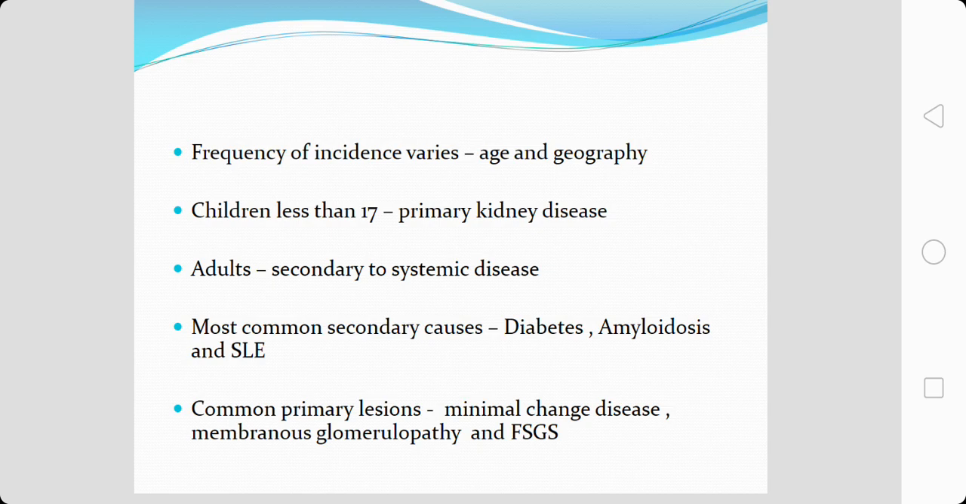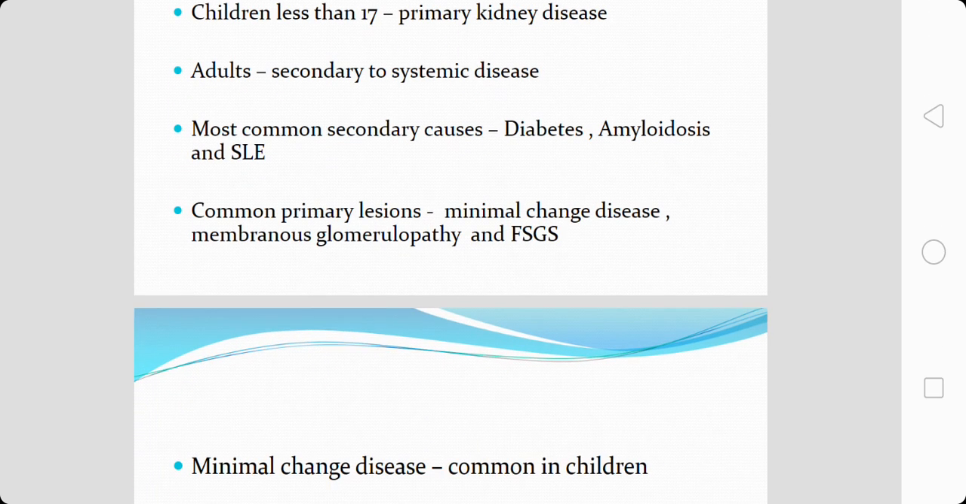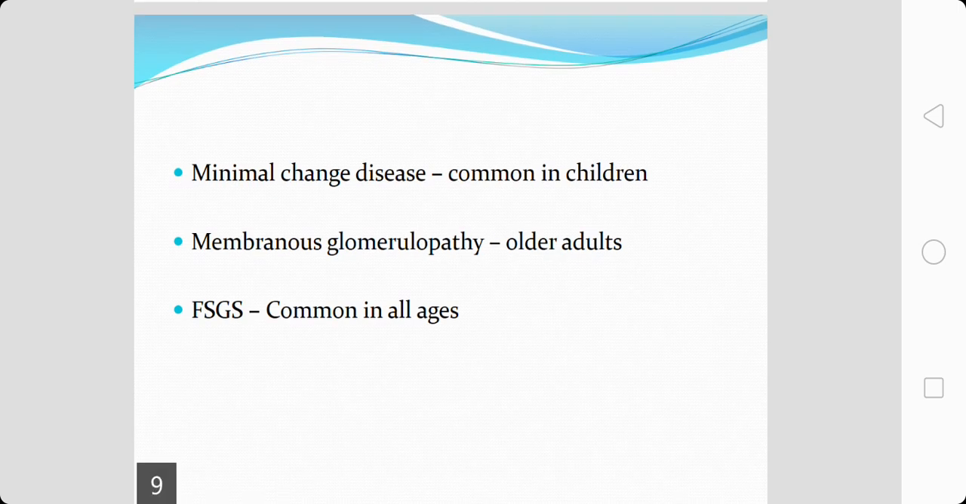Here we will be dealing with only the primary lesions, and those lesions are commonly minimal change disease, membranous glomerulopathy and focal segmental glomerulosclerosis. In children the commonest renal pathology causing nephrotic syndrome is minimal change disease. In adults it is membranous glomerulopathy, and focal segmental glomerulosclerosis is common in all ages.